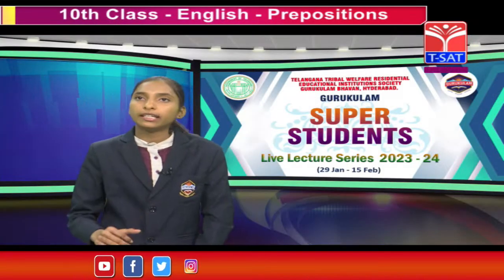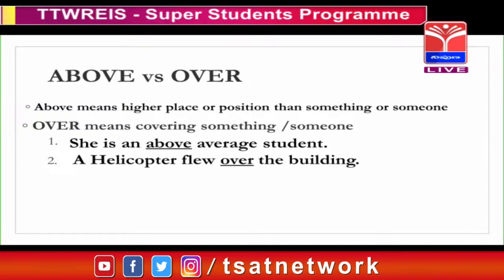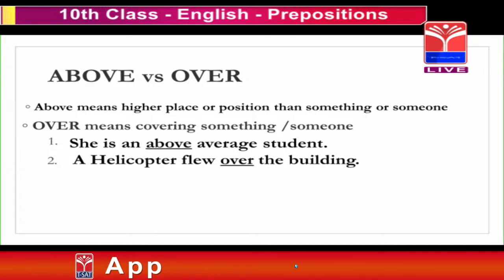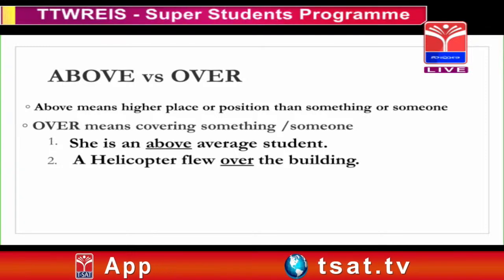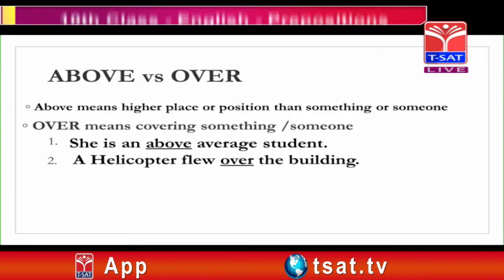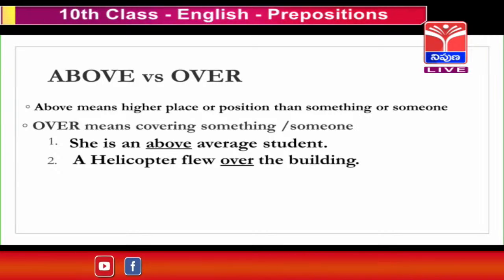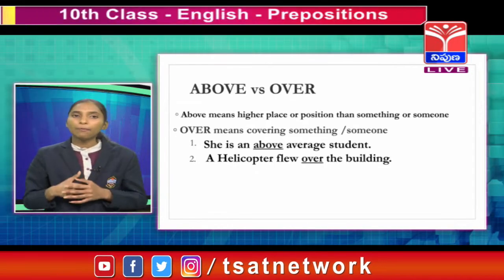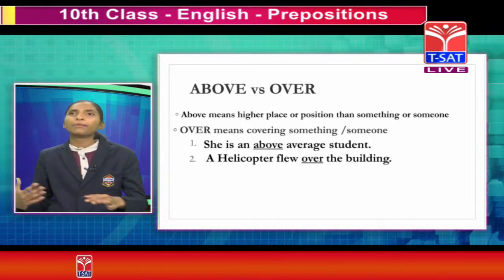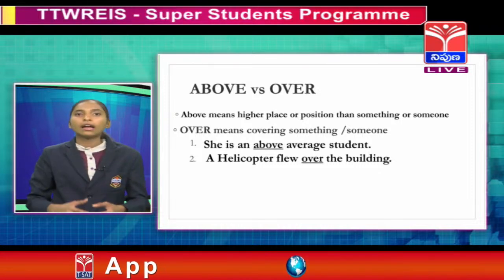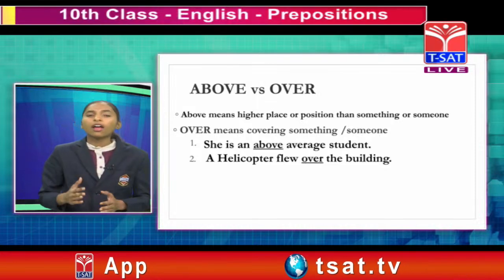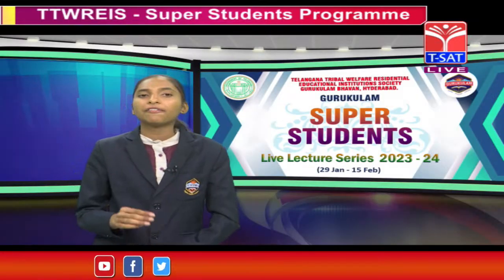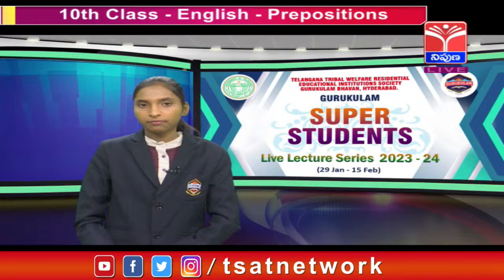Next, above versus over. You know above versus over? Above means a higher place or position than someone or something, and over means covering something or someone. For example, she is an above average student is an example for above. And a helicopter flew over a building, or a helicopter flew over a village. It is the example for over. These are the differences between above versus over.